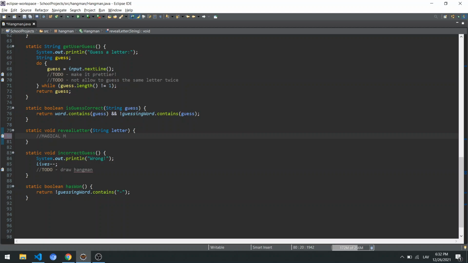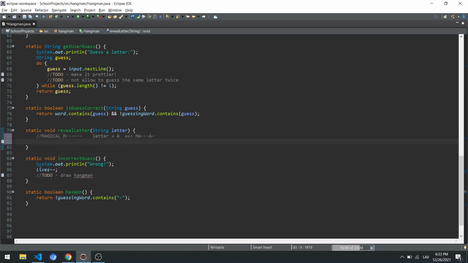So we have magical, we have AJICAL, and then we have this letter, let's say equals A. Then you want to make it into something like this. So you want to reveal the letter. If you show yourself, at least inside a comment, what you want to achieve, it's going to be simpler for your mind to understand what you need to do.